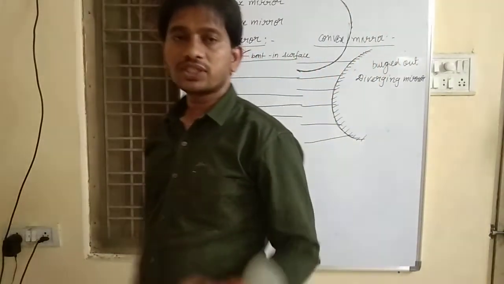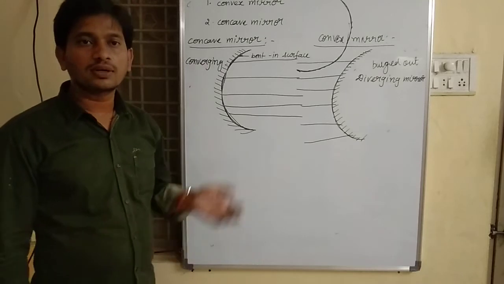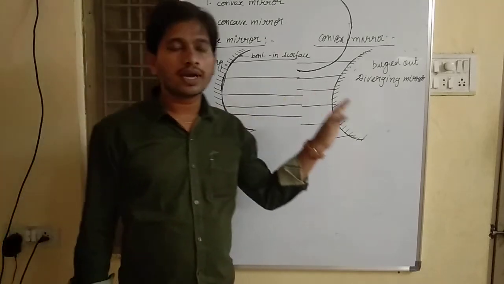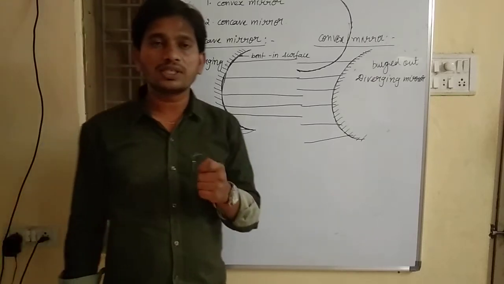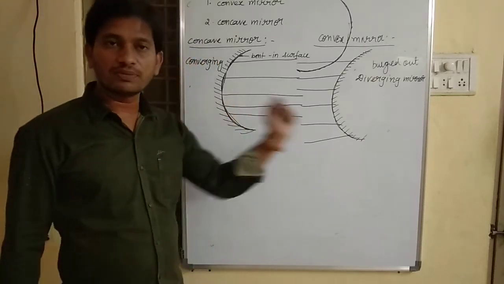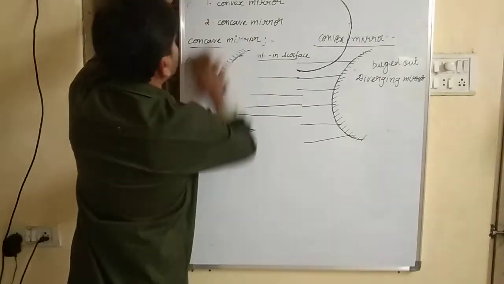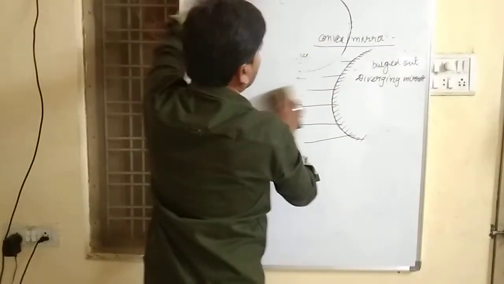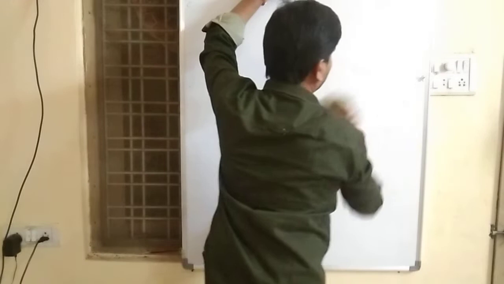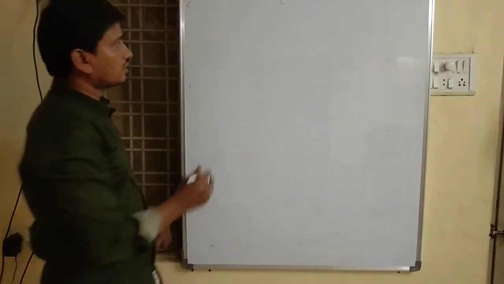Okay, before we study the formation of images by convex mirrors and concave mirrors, first we will understand the terminology related to convex mirrors and concave mirrors.